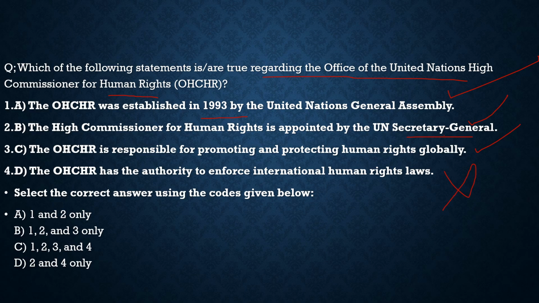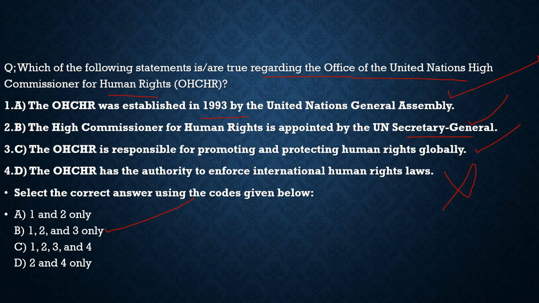So where its headquarters is located, this may be asked about the headquarters of the Office of the United Nations High Commissioner for Human Rights. It is headquartered in Geneva. So with respect to this question, the correct statements are statement 1, statement 2 and statement 3, and from the code given below the correct code would be option B.